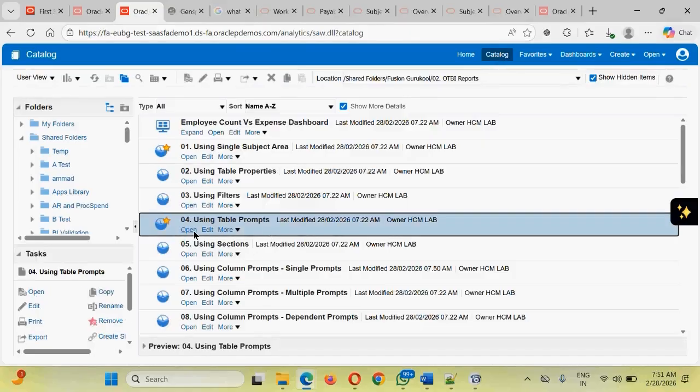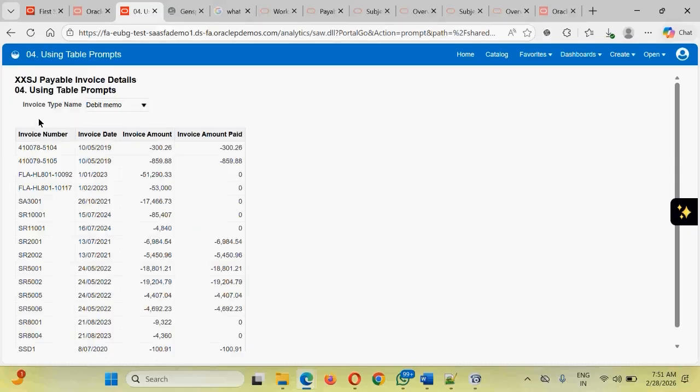So guys, if you see an example of a table prompt, if you click onto the table prompt, the invoice type needs to come. So guys, two things to observe. The moment we open it, first of all, one of the values in the LOV is pre-selected. Secondly, since the value is selected, the data has already been preloaded and displayed. This is the limitation of a table prompt, because we have not done any hard work, it is just a predefined feature of Oracle.